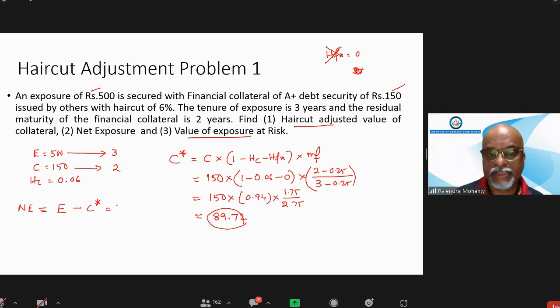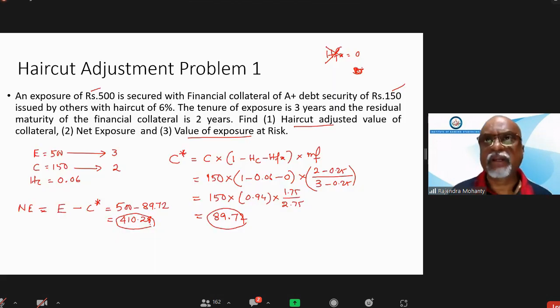So exposure is how much? 500. 500 minus 89.72. So how much will it be? 410.27, 28 or 27, whatever. So 427 is the net exposure which will be taken for calculation of capital. Okay, clear? There is no problem in this? Okay, fine.